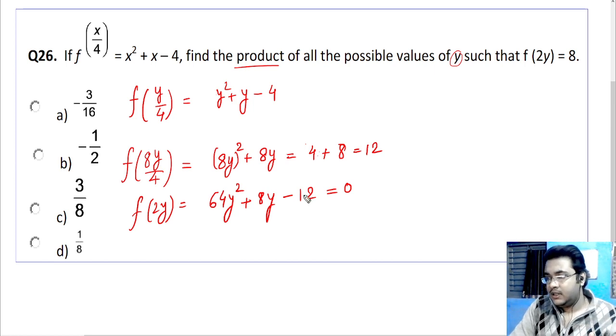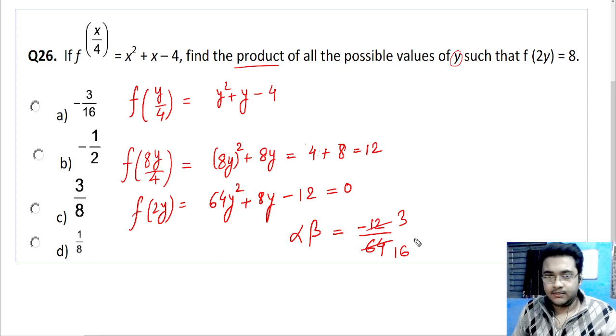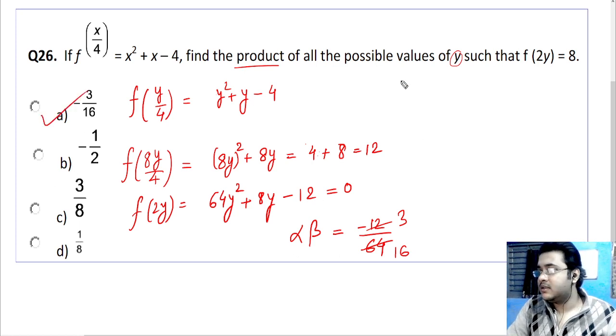So c by a in this case, suppose alpha and beta are the roots, the product of roots is equal to minus 12 by 64. Okay, so let's cut this. 4 3s are 12, 4 16s are 64, minus 3 by 16. So A is the answer. Okay, that is the possible product of the roots. Thank you.